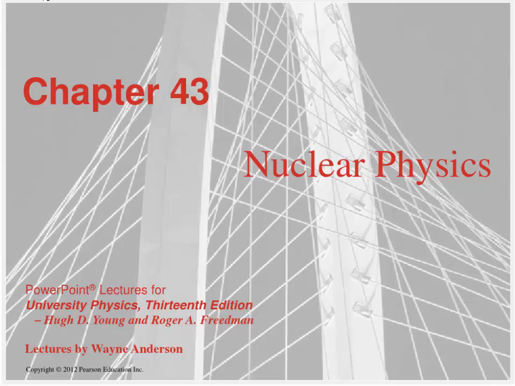Okay, this will be the lecture for chapter 43. We'll be talking about nuclear physics, and it's actually pretty straightforward. One of the consequences of this chapter is going to be something we talked about in relativity, where we said that the energy squared is going to be (mc²)² plus (pc)², the momentum multiplied by c, squared.